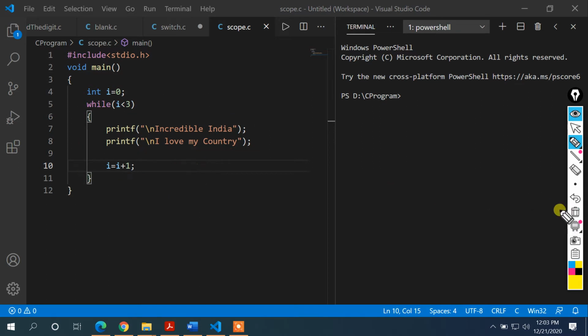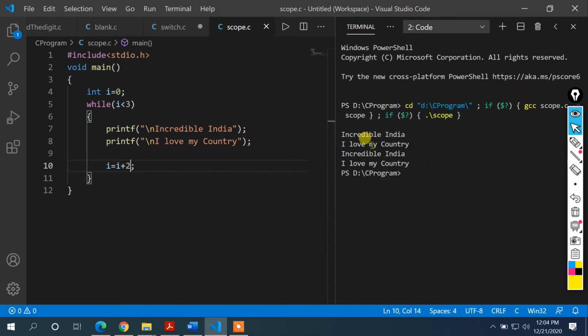So let me show you something over here. Suppose I want to increase the value of i by 2, but still I want to execute these statements 3 times. So I will initialize i with 0, and instead of writing i = i + 1, I will write i = i + 2. Will the compiler show you any error? No, it will not show any error. It will execute fine. If you run this program, you can easily see the output is coming only 2 times.